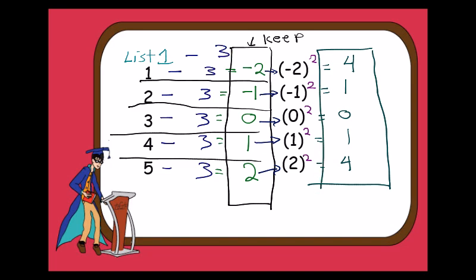Now we're going to keep these numbers. We don't care about anything else before that. We just want these. Then we're going to add them all up together. So 4 plus 1 plus 0 plus 1 plus 4, a solid 10. We're going to keep this number now. Notice how this is really fast-paced. I'm not trying to keep too many concepts in this. That's because the next video is going to have more of a conceptual feel to it.